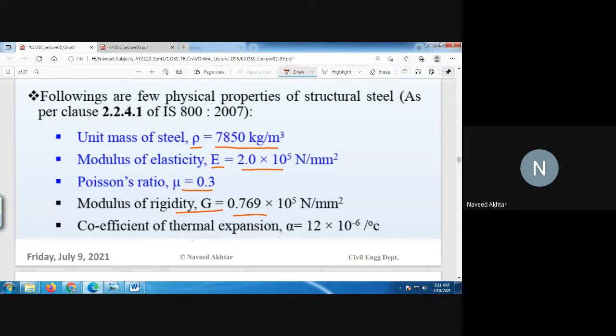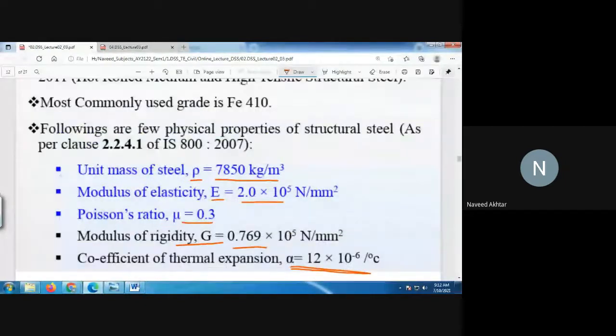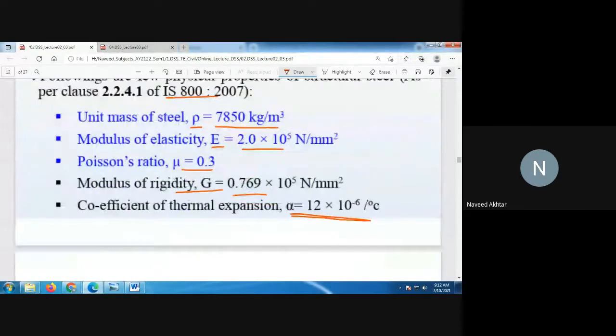And the coefficient of thermal expansion of steel is 12 into 10 to minus 6 per degree Celsius. For every increase of one degree Celsius, the coefficient of expansion of the steel is 12 into 10 to minus 6. So these are some of the physical properties which are given in IS 800:2007.